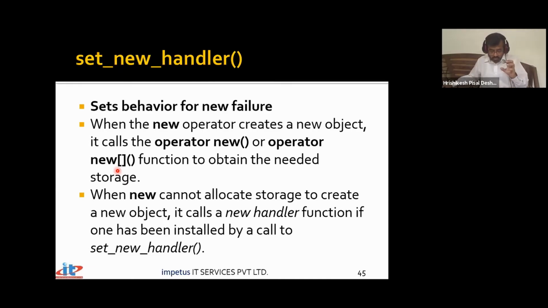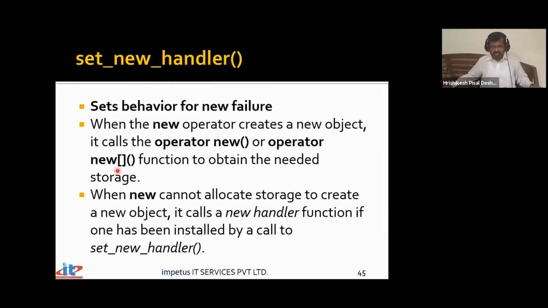For whatever reason, new tries to make an attempt to allocate memory, and if it fails, so what's the default behavior? Default behavior is something different. Then it calls function unexpected, which calls terminate. I'm going to show you that as well. So normally when the allocation request fails, what's going to happen? It calls function unexpected, which calls terminate, and the program terminates with an error.